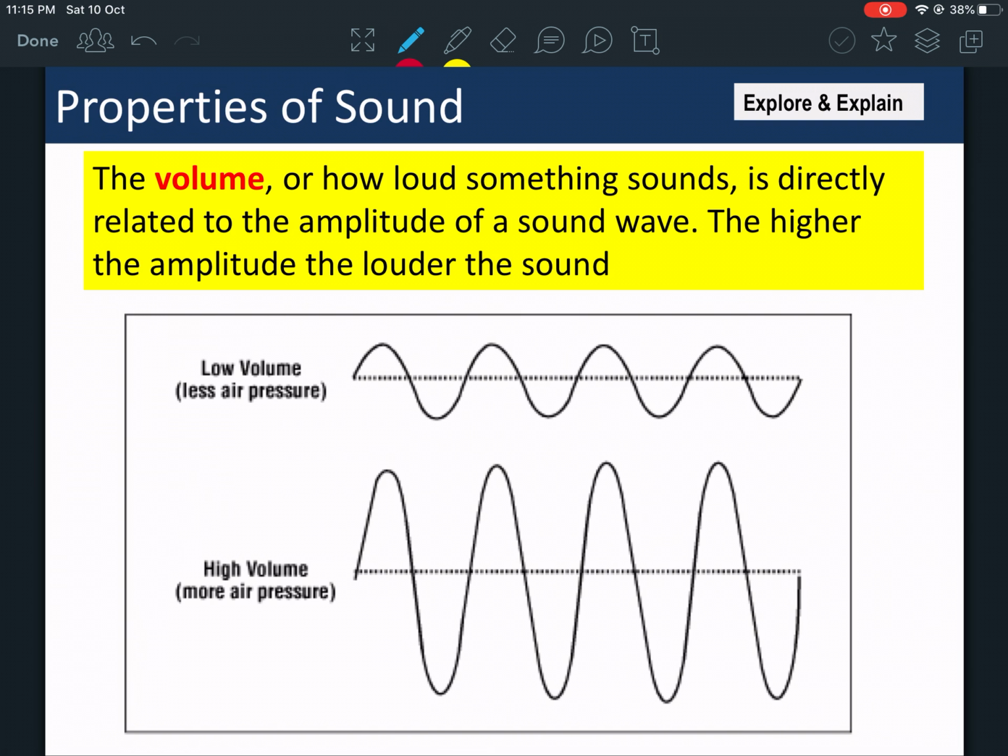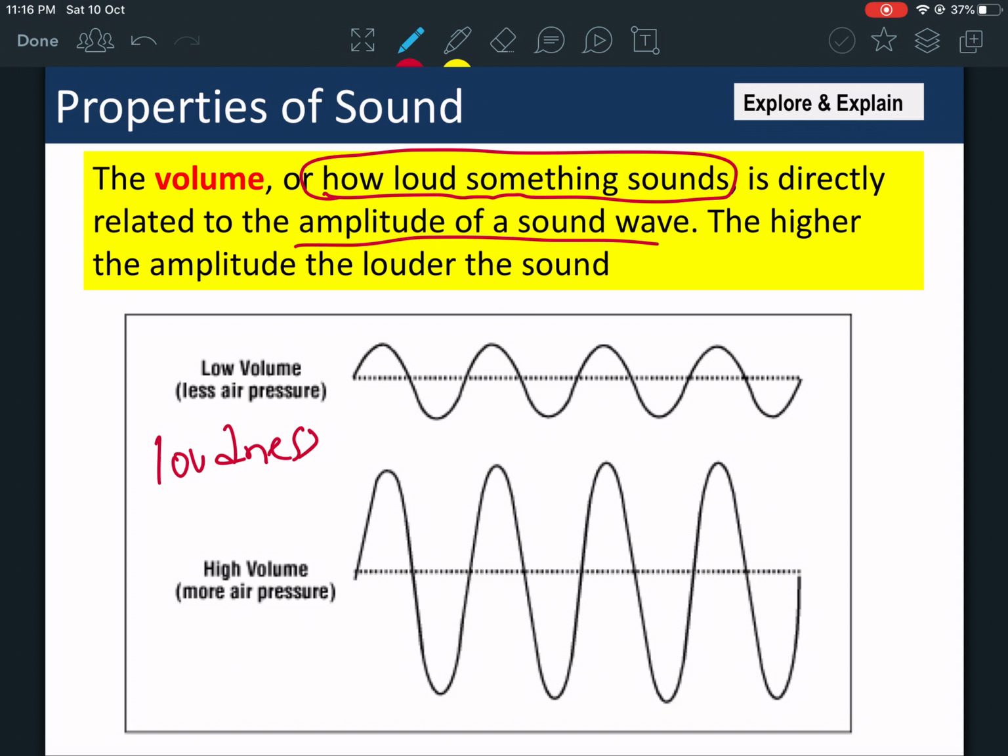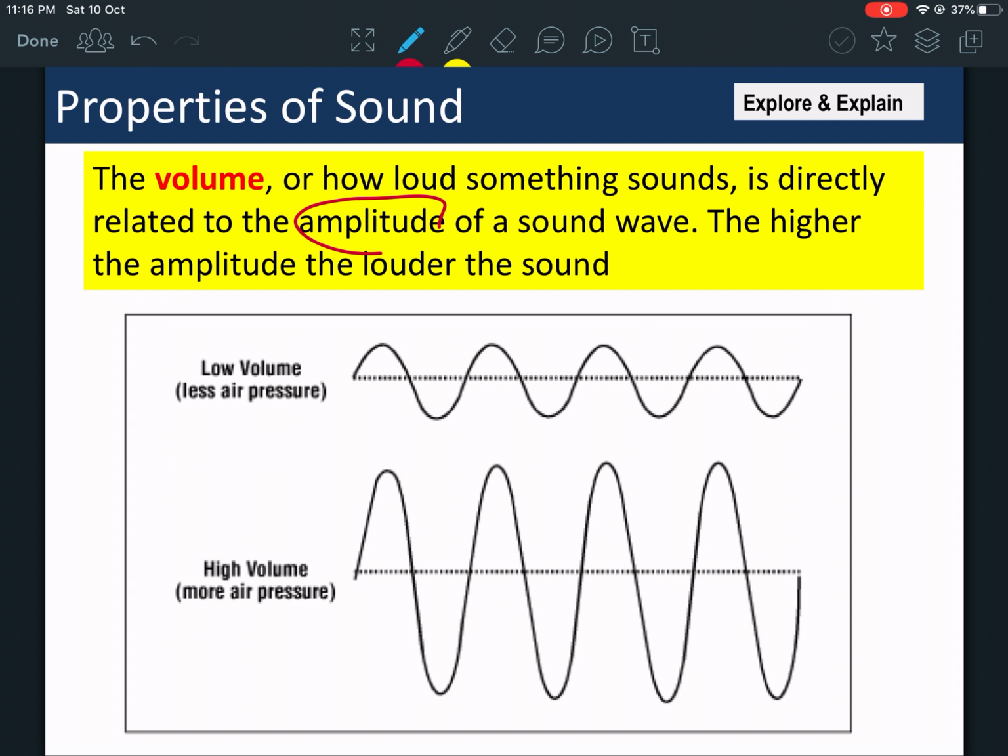Okay, pitch and volume. There's a video that I posted in your lesson activities that actually helps you understand pitch and volume through sound. They give you some sounds for you to understand them, but I'm going to talk about them in a theoretical sense. Volume is how loud something sounds. In most videos they call the volume the loudness. You're going to hear loudness, and it is directly related to the amplitude of the wave. The higher the amplitude, the louder the sound. So volume is related to amplitude.